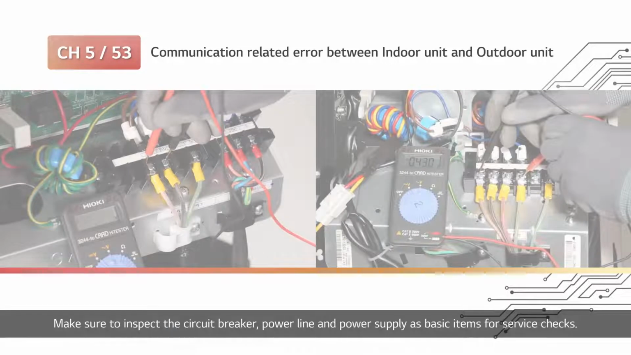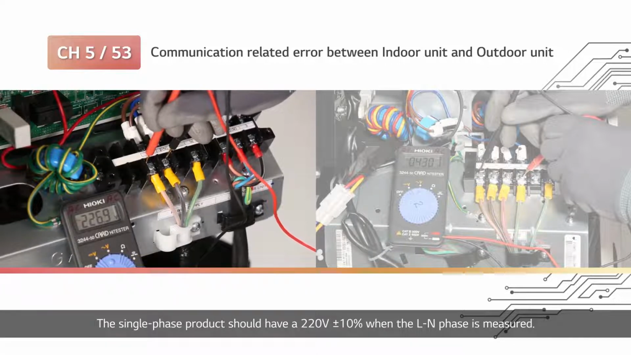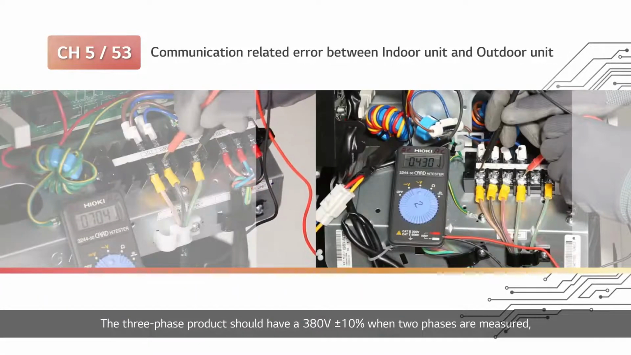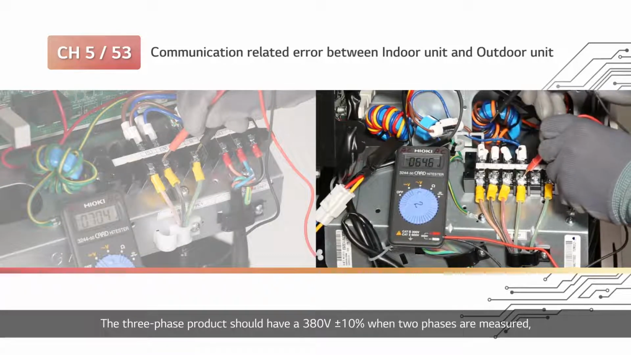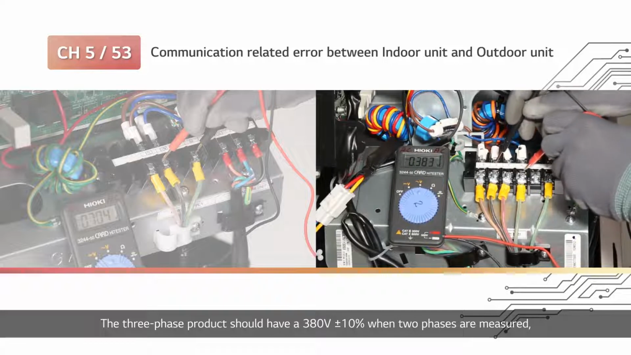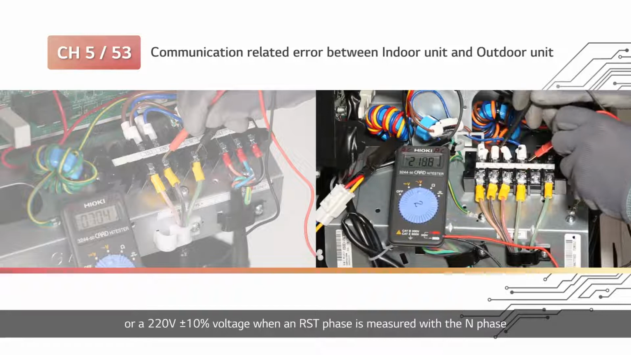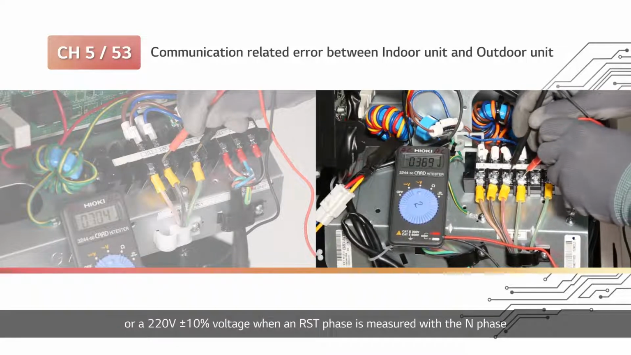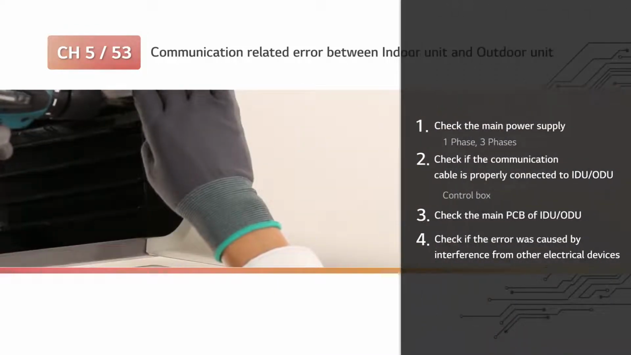Make sure to inspect the circuit breaker, power line, and power supply as basic items for service checks. The single-phase product should have 220 volts plus or minus 10% when the LN phase is measured. The three-phase product should have 380 volts plus or minus 10% when 2 phases are measured, excluding the N phase from the RSTN phases, or a 220 volt plus or minus 10% voltage when an RST phase is measured with the N phase.